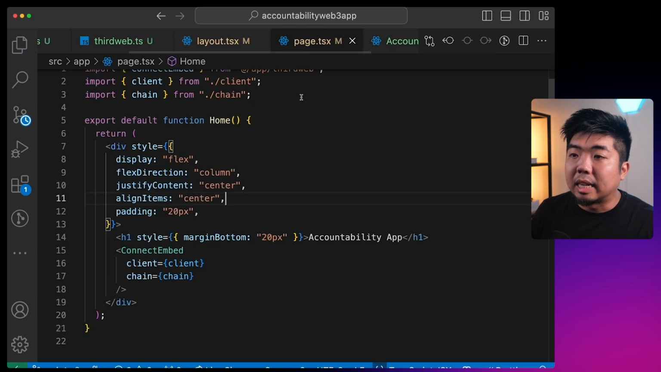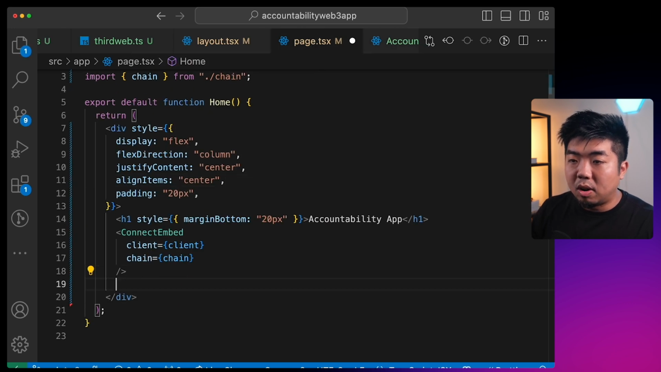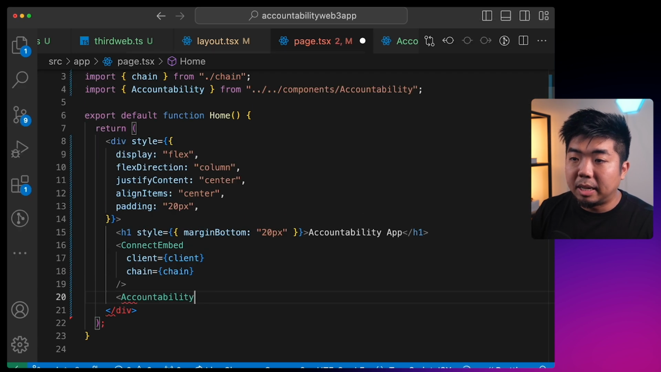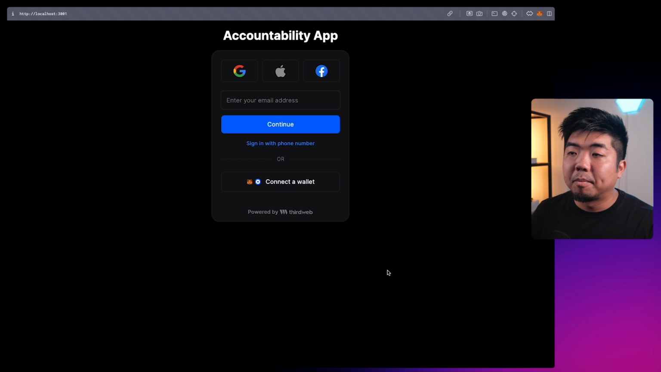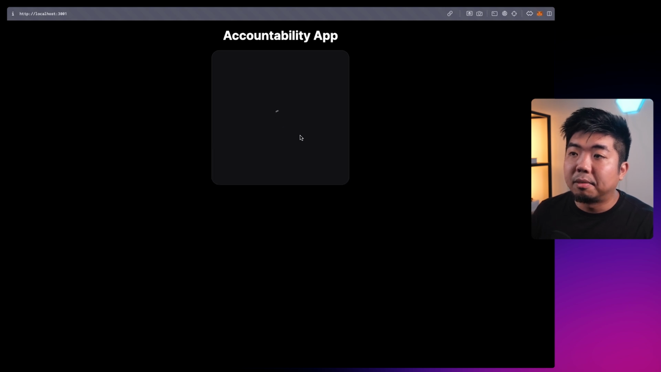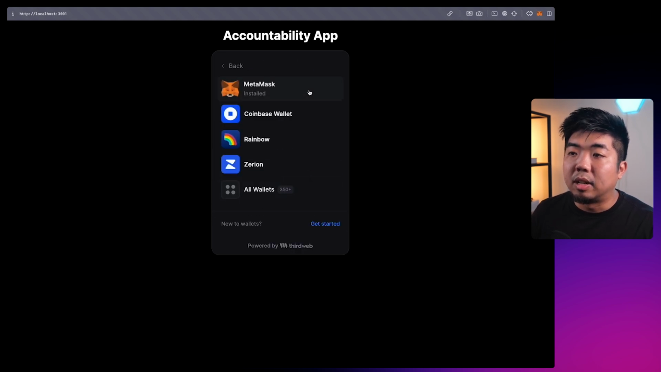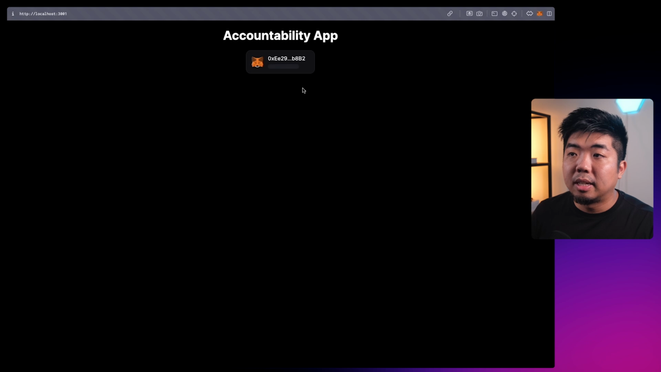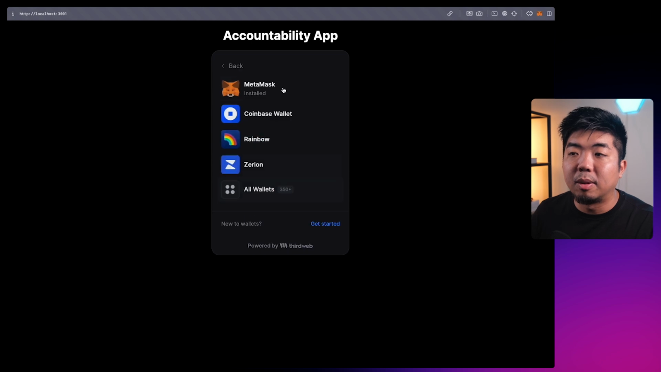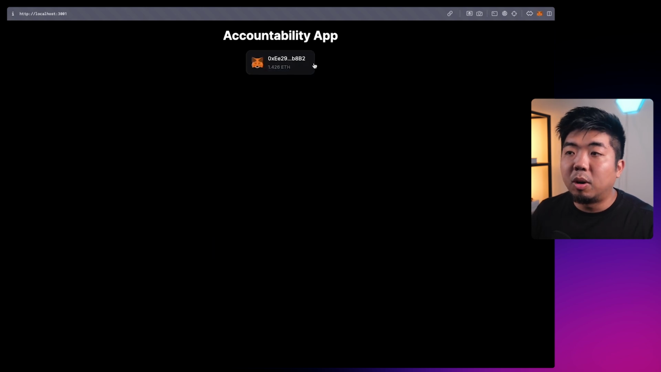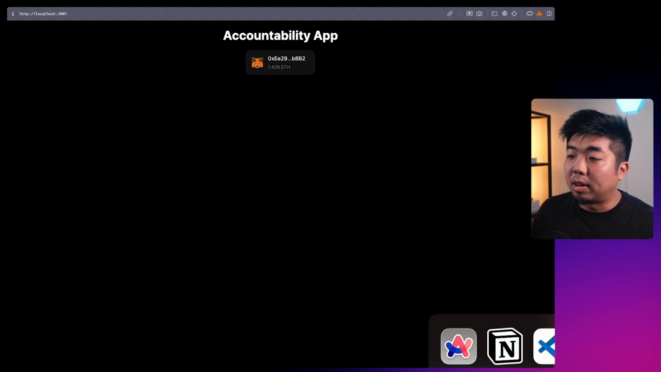And we'll add this accountability here to our page.ts. So say accountability, and we'll add that in. So coming back to our app now, when I sign in, we'll let this load. So let's say I sign in with a MetaMask wallet. There you go. This is our connect button here. So this is going to allow us to disconnect, and we can then reconnect here. So we know now that it only shows this button when there is a wallet connected to our application.